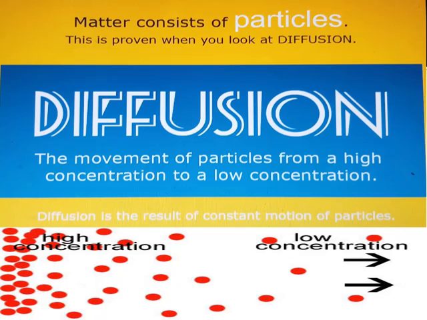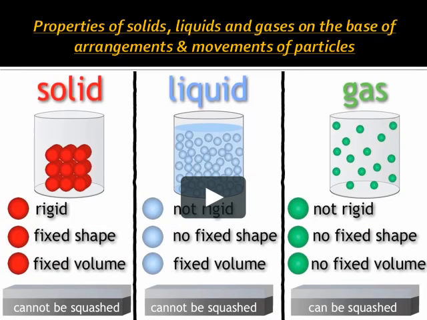Let's know how the particle nature of matter helps us to understand the properties of solids, liquids and gases on the basis of arrangement and movement of particles. Over here, look towards the solid. A solid has a rigid structure, fixed shape and a fixed volume, and it can't be compressed because in the solid the particles have a regular pattern and they are very close to each other and they have a very strong force of attraction.